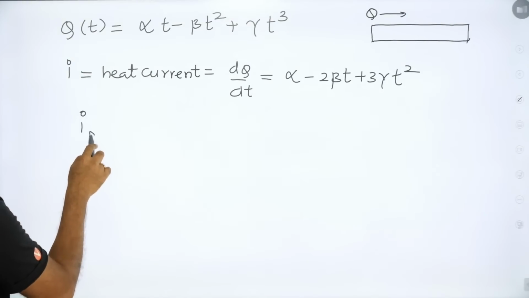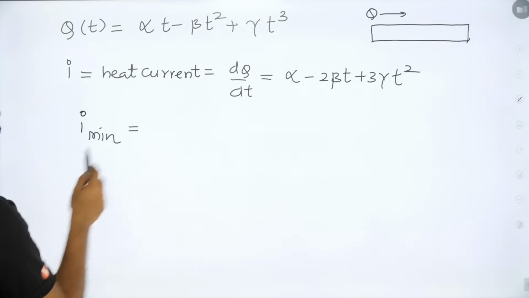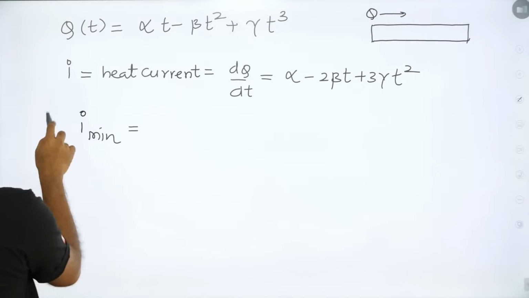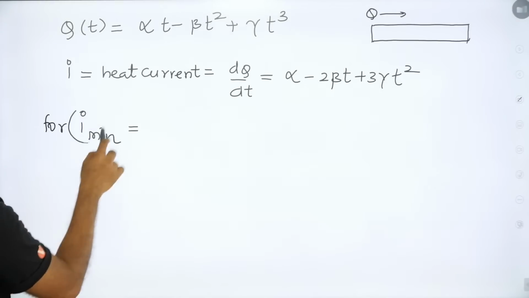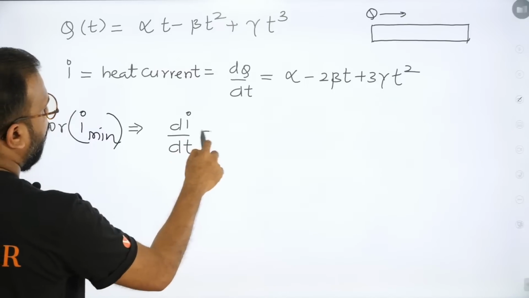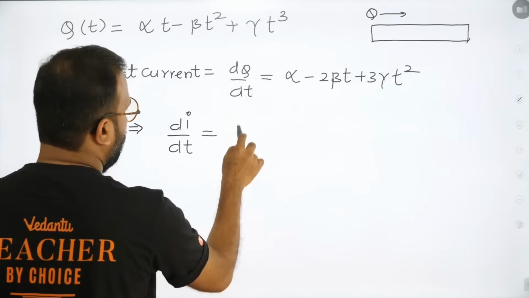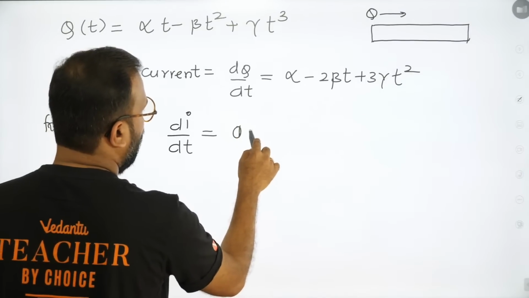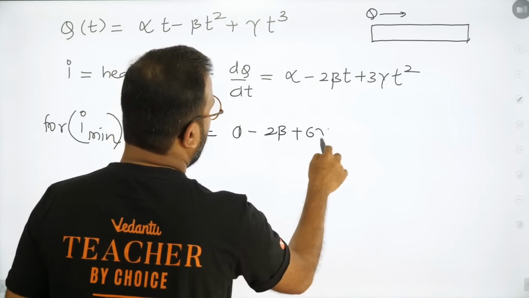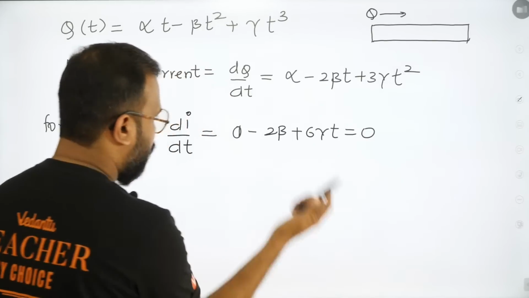I minimum, for that we will have to talk about di by dt. So you differentiate that also. So this becomes 0 minus 2 beta plus 6 gamma t equal to 0.